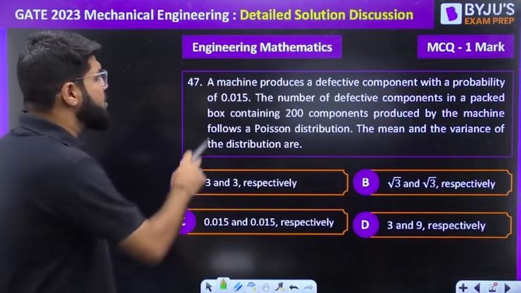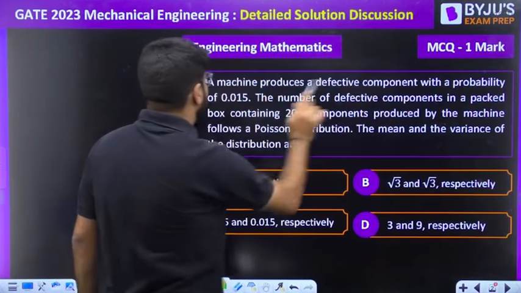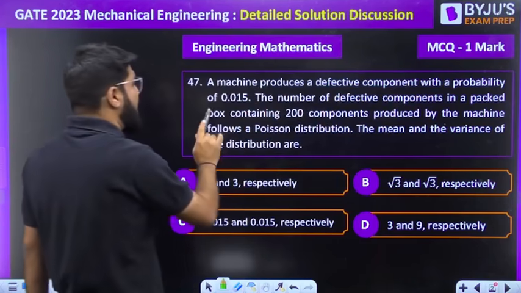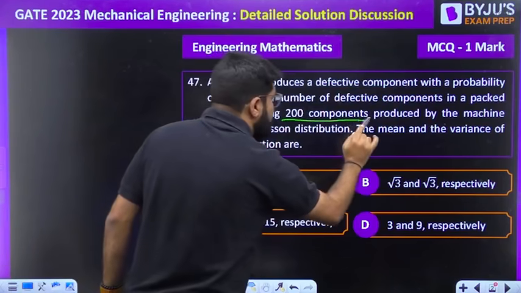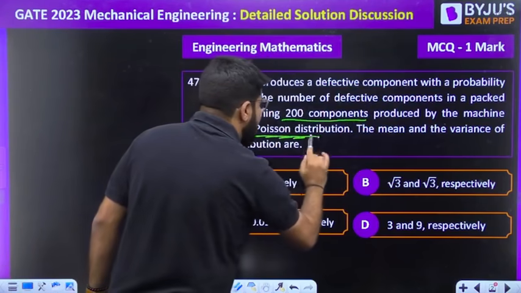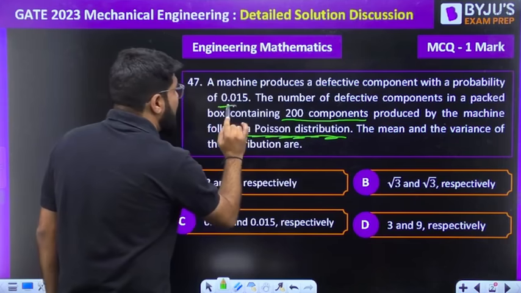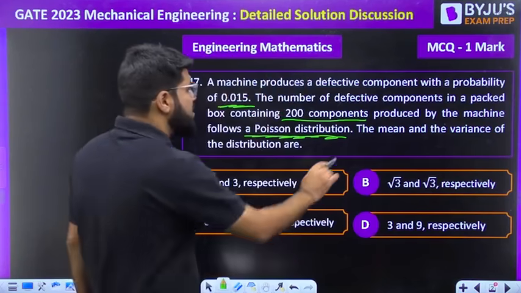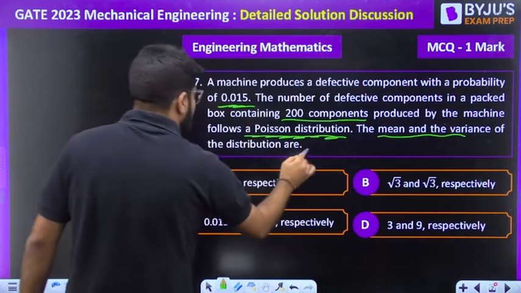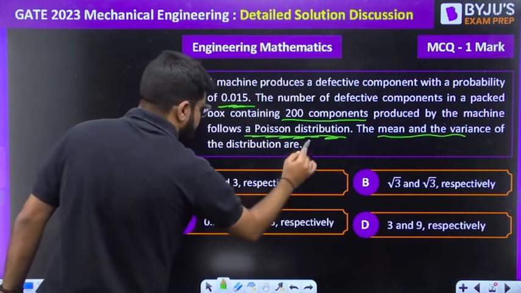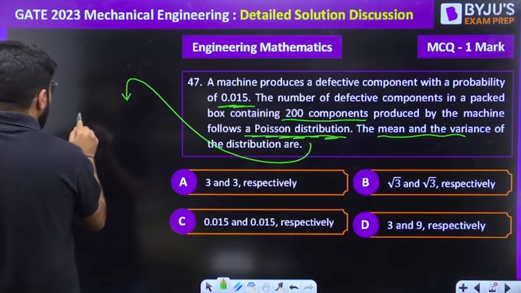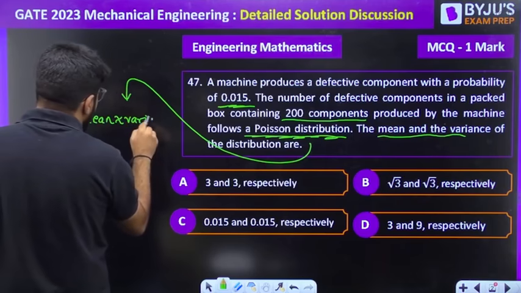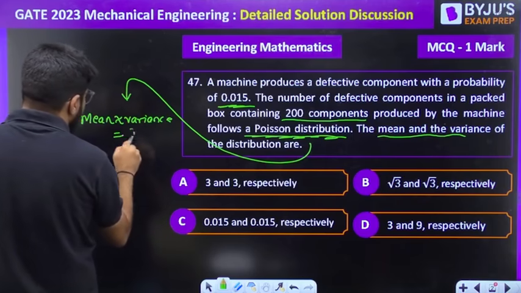A machine produces a defective component with a probability of 0.015. The number of defective components in a packed box containing 200 components produced by the machine follows a Poisson distribution, okay, with the probability of defective, that is probability of success, being 0.015. The question is mean and variance. So guys, for any Poisson distribution, the formula based question, mean and variance are approximately equal, and they are both equal to n into p.